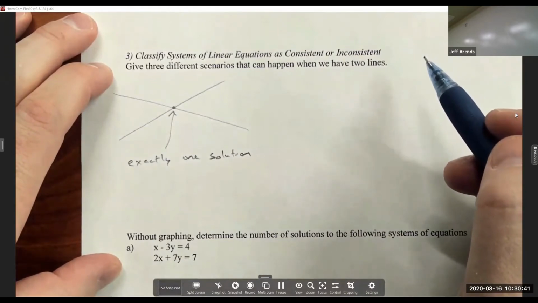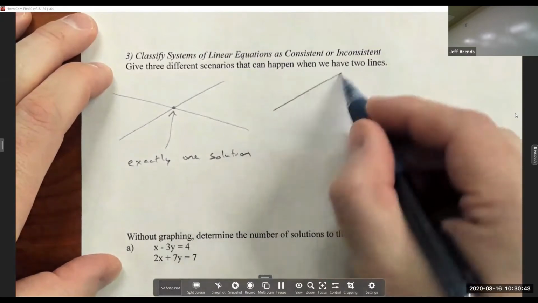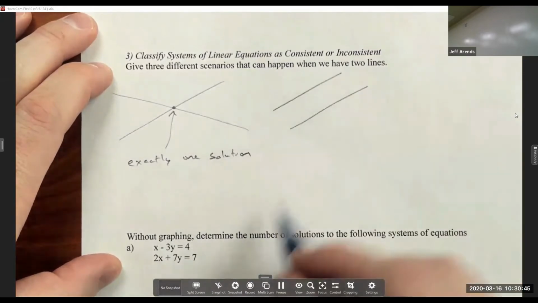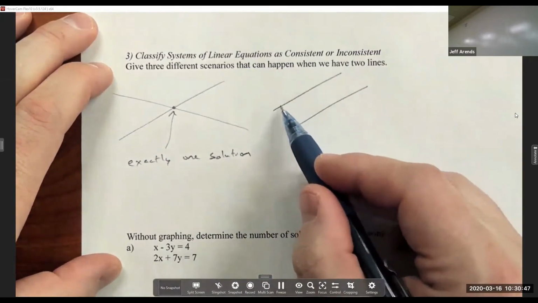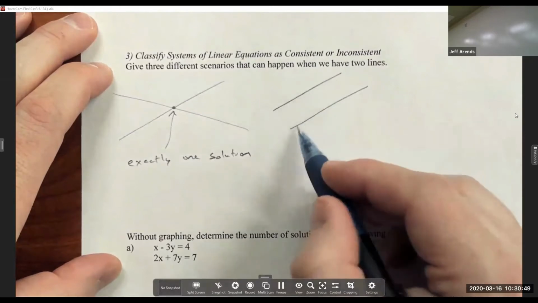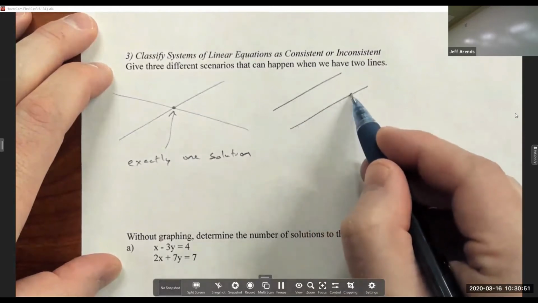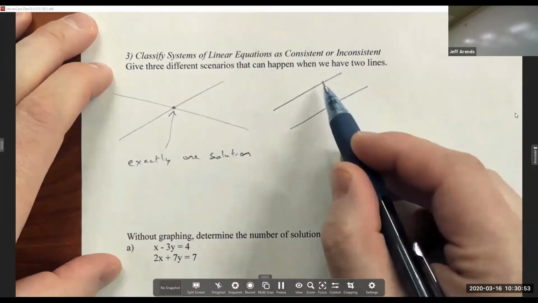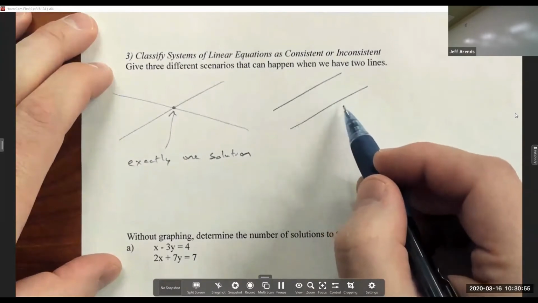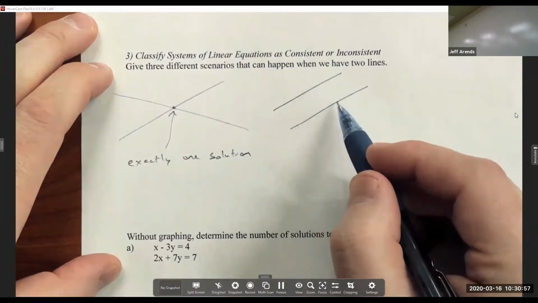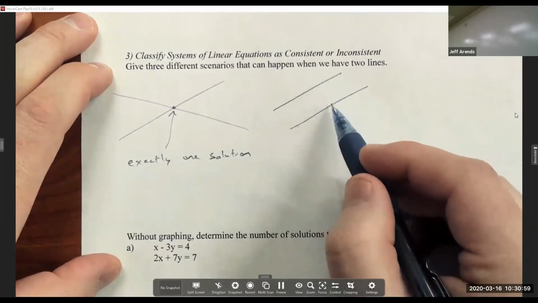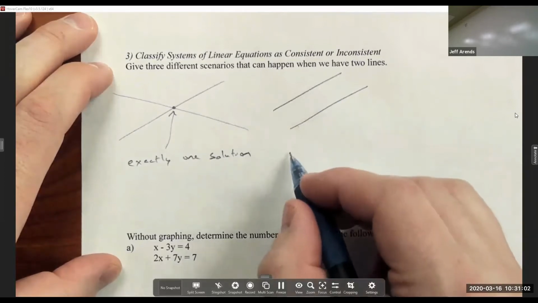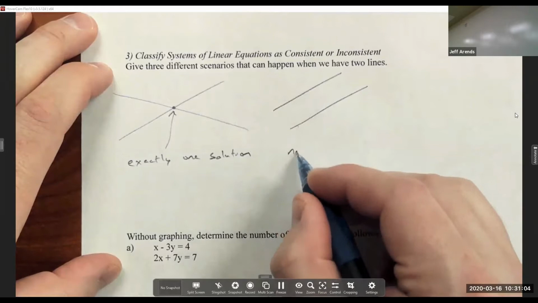We've already talked about parallel lines. So this is another possible scenario. Points that satisfy the first equation lie on the first line. Points that satisfy the second equation lie on the second line. Points that satisfy the system have to somehow lie on both lines at the same time. But there aren't any such points here. So if we have two parallel lines, then we would have no solutions.